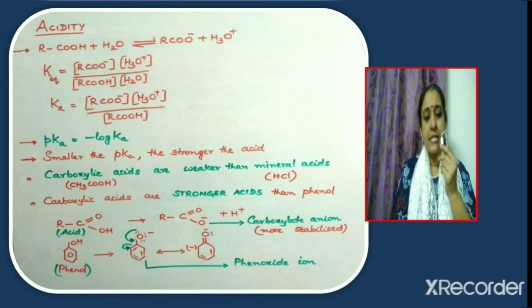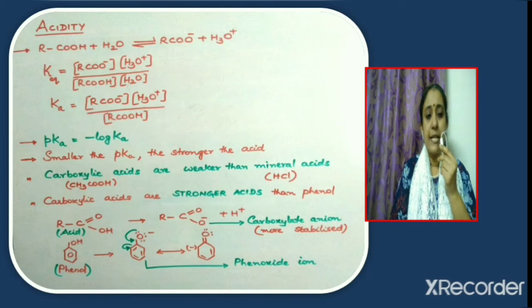The strength of an acid can also be expressed in terms of pKa values. pKa is equal to minus log Ka. So it means smaller the pKa value, stronger will be the acid. Carboxylic acids are weaker than mineral acids. For example, acetic acid is weaker than hydrochloric acid.